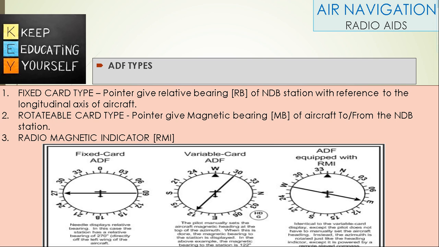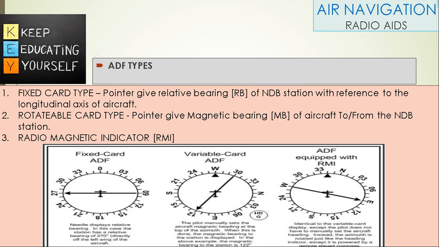ADF types: fixed card, variable card, RMI. Fixed card type pointer gives relative bearing of the NDB station with reference to the longitudinal axis of the aircraft. In this case, the station has a relative bearing of 270 degrees, directly off the left wing of the aircraft.